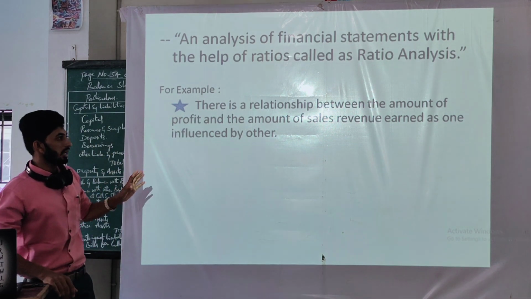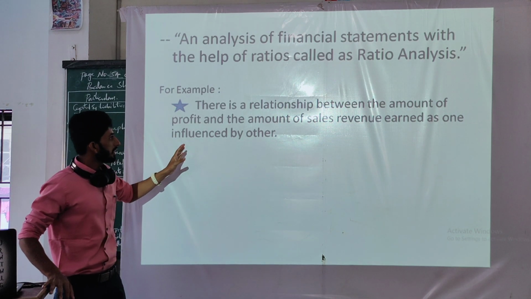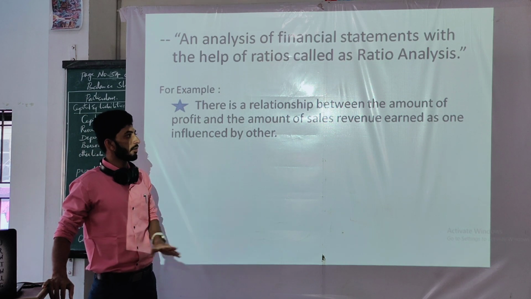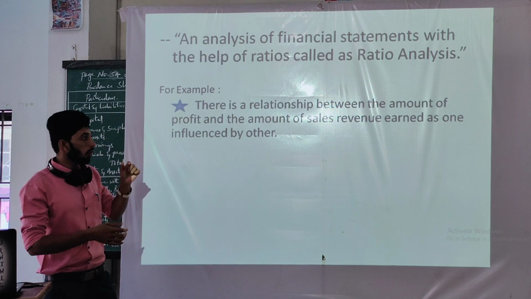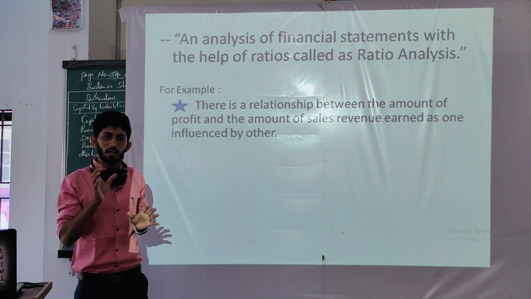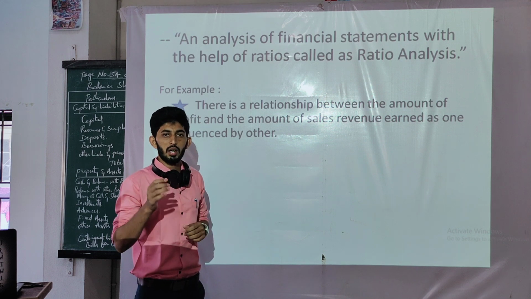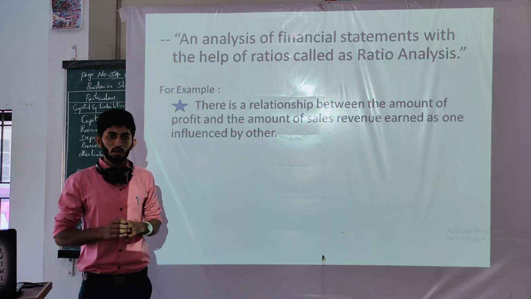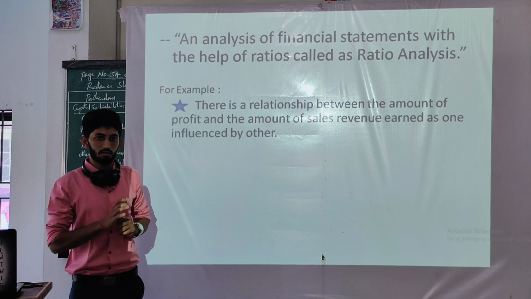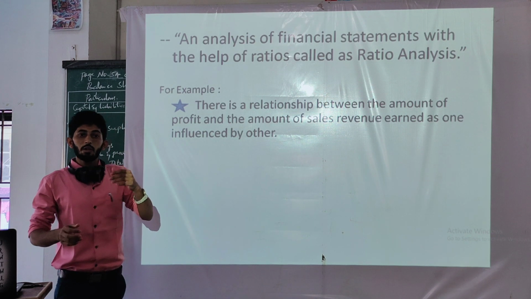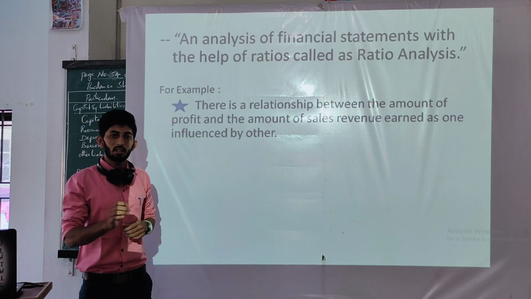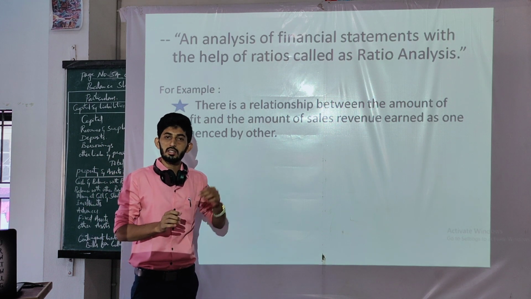For example, if we go through the financial aspects, there is a relationship between the amount of profit and the amount of sales revenue earned, as one is influenced by the other. Simply, whenever you ask a businessman, whenever you ask a trader, he is going to mention what his purpose is. He wants to earn profit, the main intention, the ultimate objective. So if he wants to earn profit, the only condition is that he has to increase his sales.